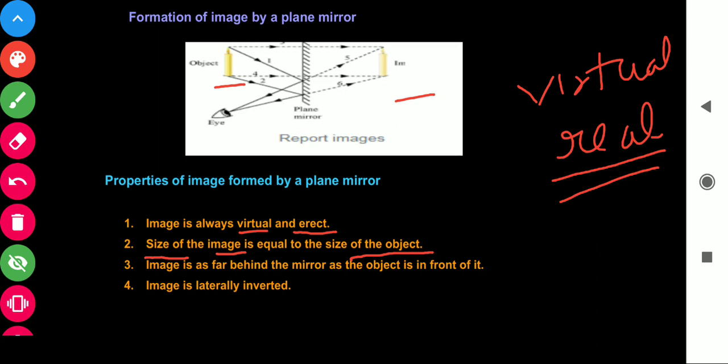These are formed by the intersection of light rays. But the images we cannot obtain on a screen, and which are not formed by actual intersection of light rays, are called virtual images. The image which we see through a plane mirror is virtual and erect. Erect means in the same direction, and the size of the image is also equal. One thing is different.